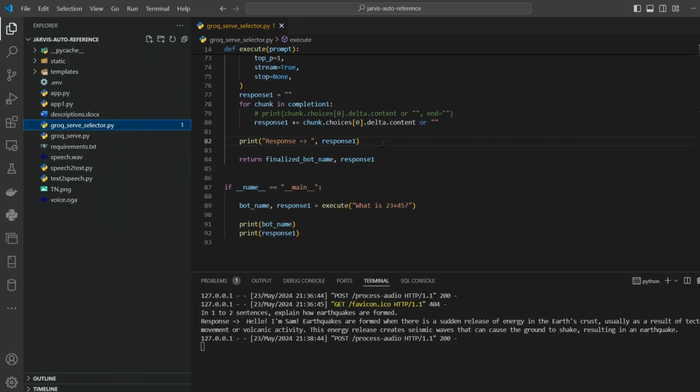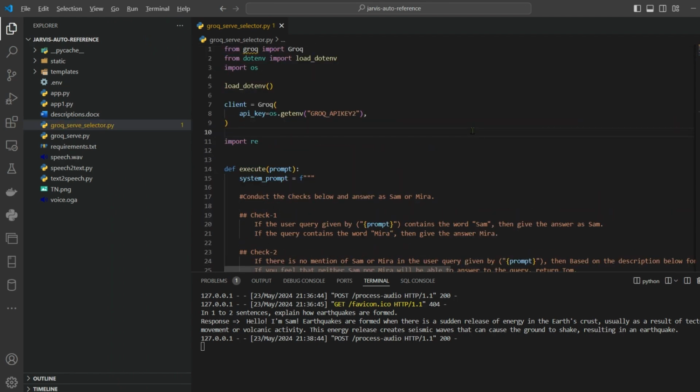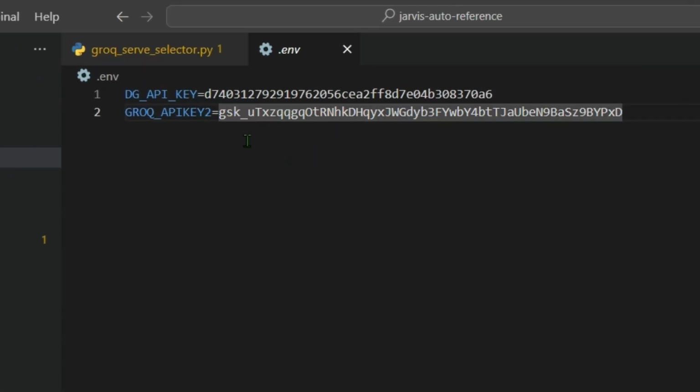So we have the code here. Since I've already made this code, there's no point typing it again, so I'll just describe the code for you. The first and foremost thing is that we need the environment variables here. So this is the Deepgram API key and the Groq API key.